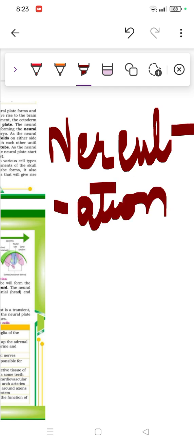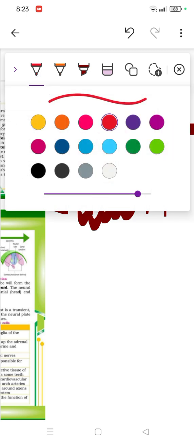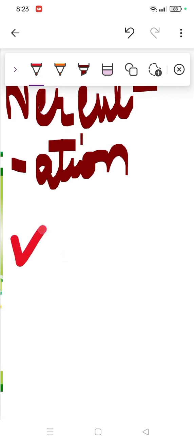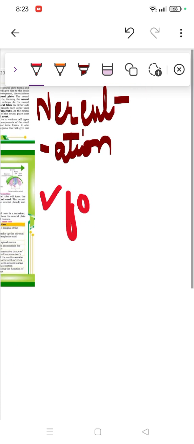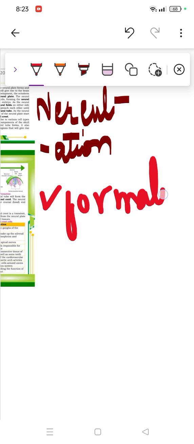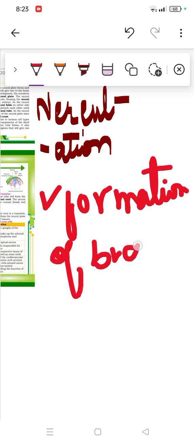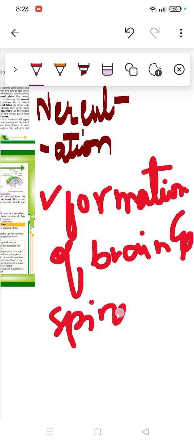So when it comes to this term, you should always know it. So let's see what this neurulation means. This simply means formation of brain and spinal cord. Formation of brain and spinal cord. So I'm sure it would be clear.